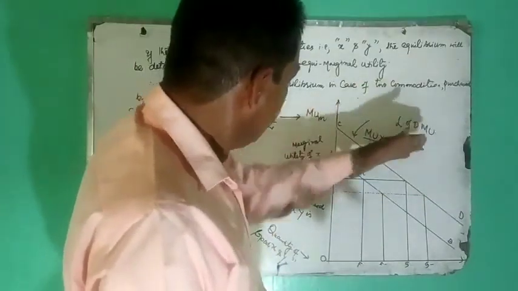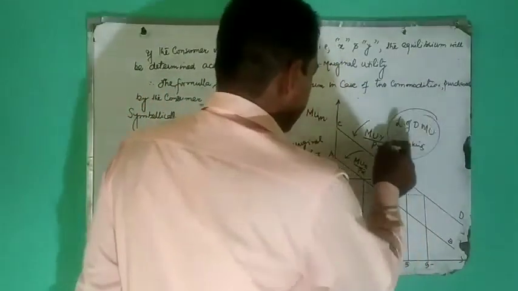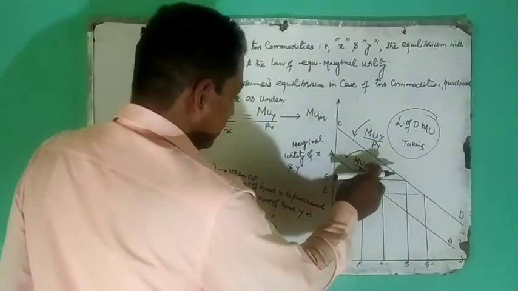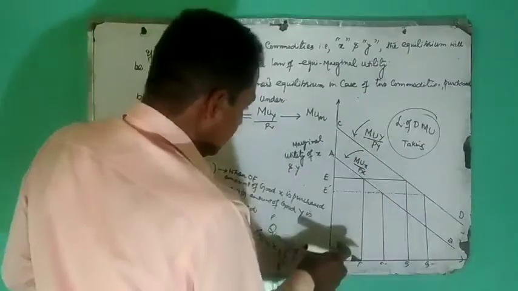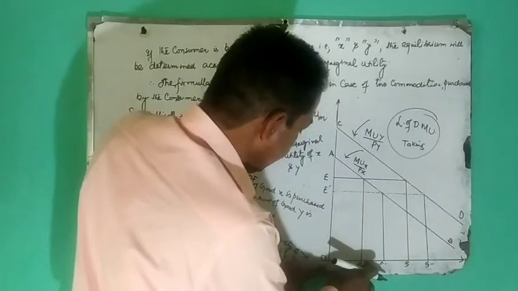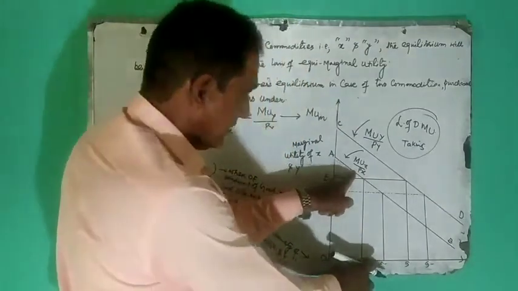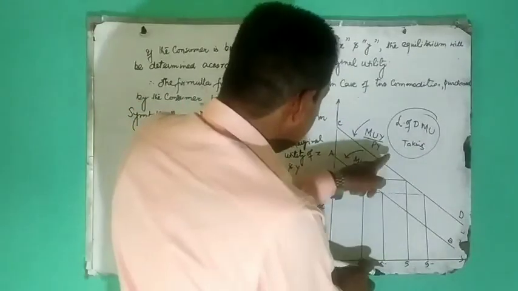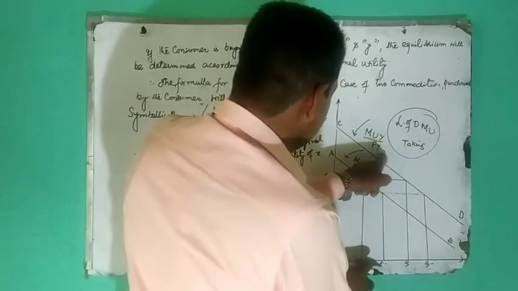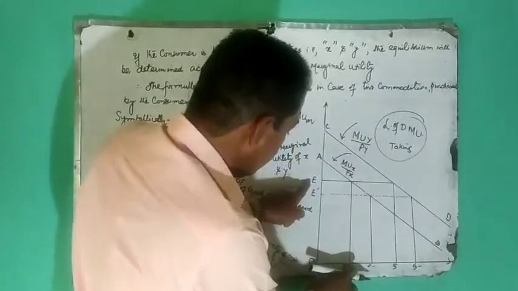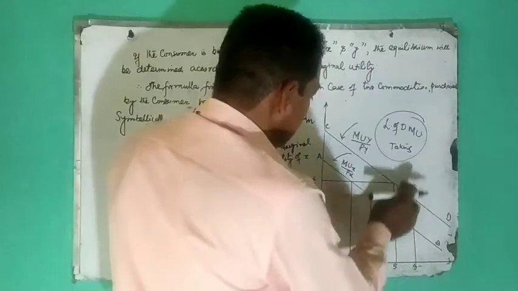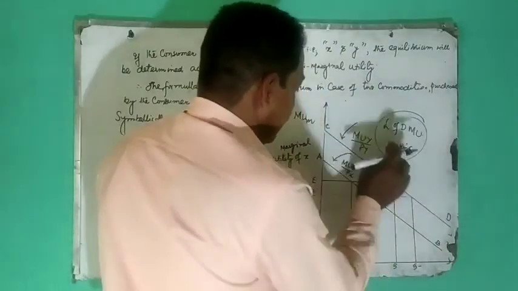When we have these assumptions, we will see that marginal utility of X or price of X is equal to OE when our consumer consumes OF amount of commodity X, and marginal utility of Y or price of Y is equal to OE when our consumer consumes OG amount of commodity Y.